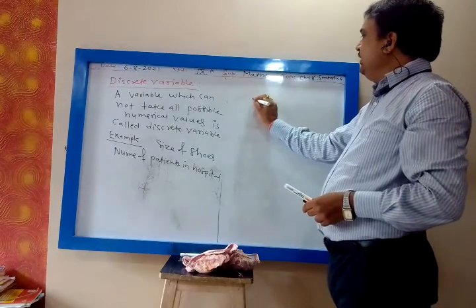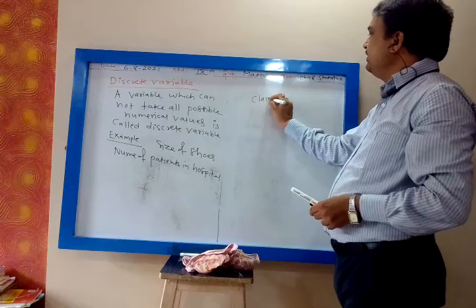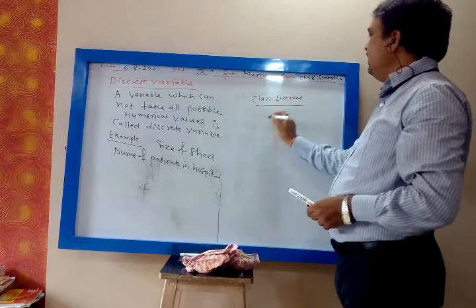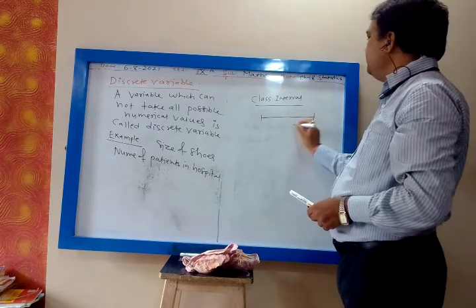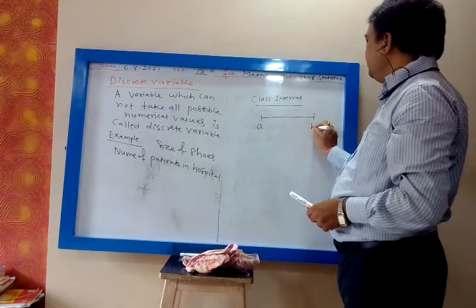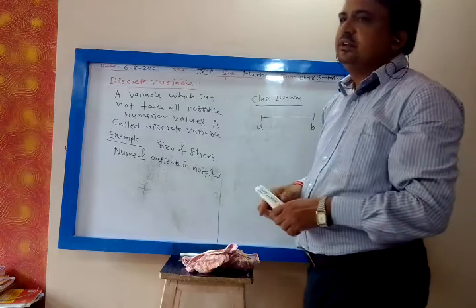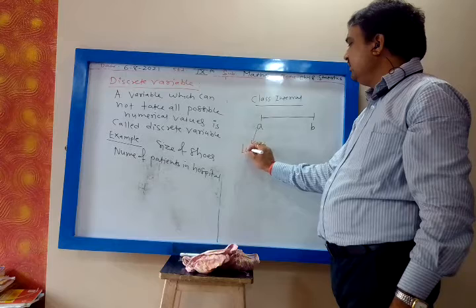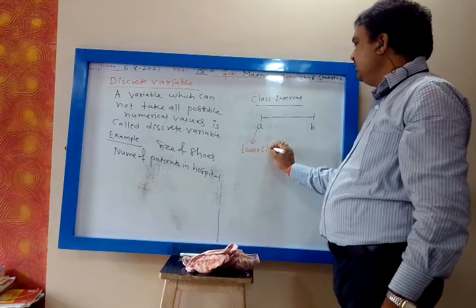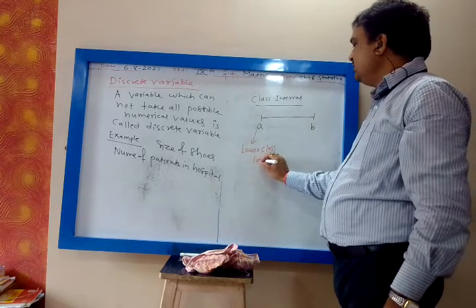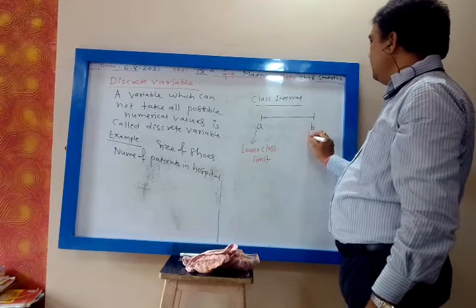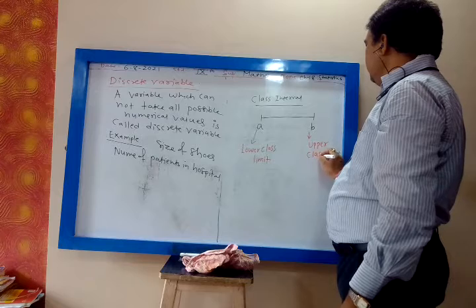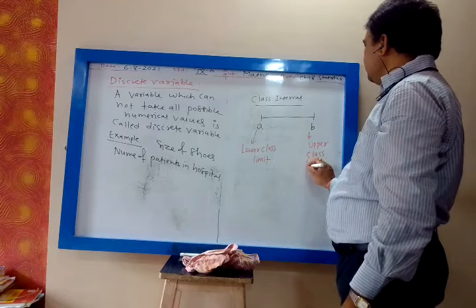See, when we say A to B, first we say class interval. I have taken class interval A to B. My A is called the lower class limit, and B is called the upper class limit.